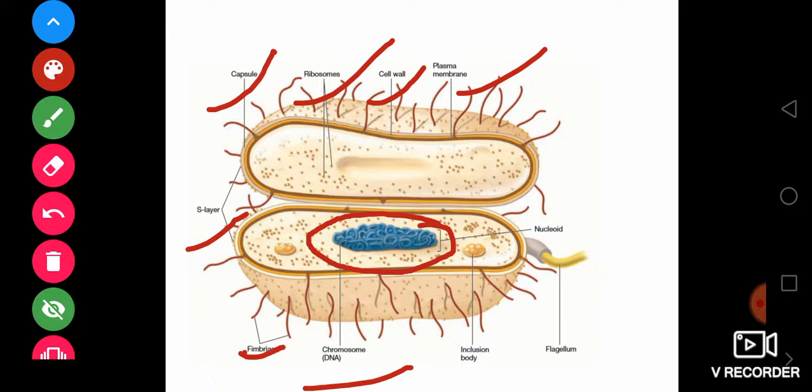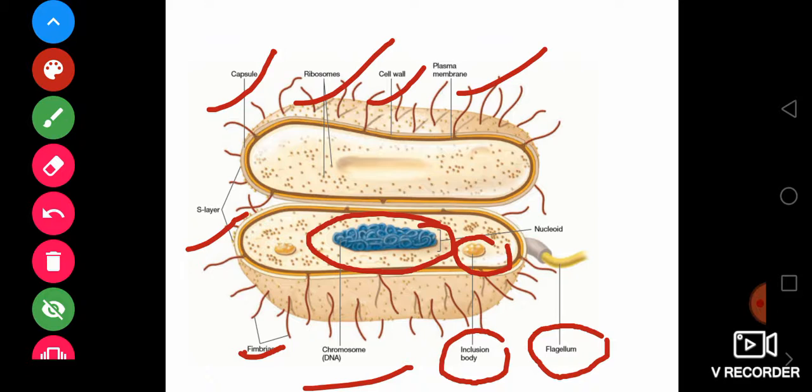And another thing you are finding is inclusion bodies. These are small bodies, the inclusion bodies in the bacteria. And finally you are finding the flagellum. I will discuss the function of each and every part of this bacterial cell, but before that, you must notice the exact structure of bacteria.